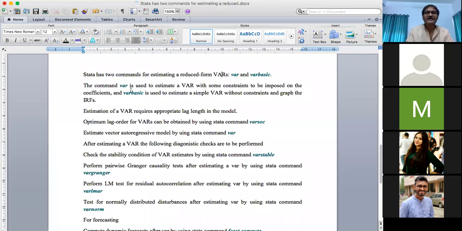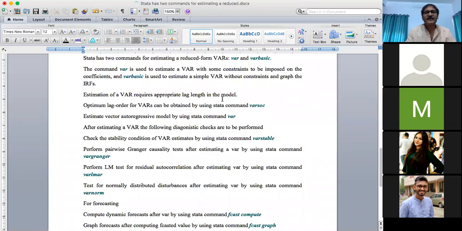If you use var, then we can estimate the model after incorporating some constraints regarding the coefficients used in your model. But if we use the command varbasic, we cannot introduce any restriction. We can estimate the model simply without any restrictions by applying maximum likelihood or OLS, and in that case, we can find out the behavior of the impulse response function.